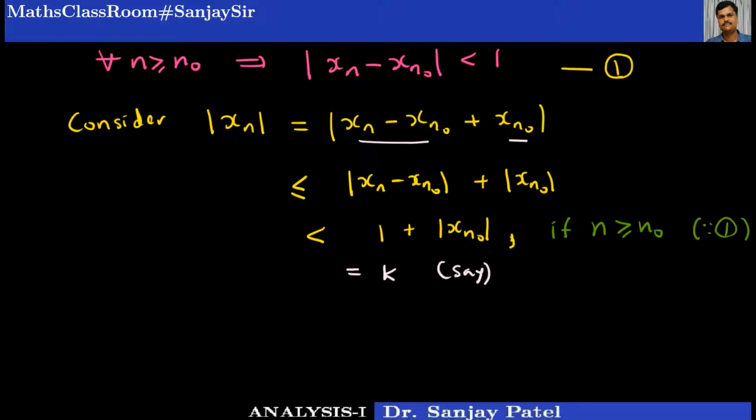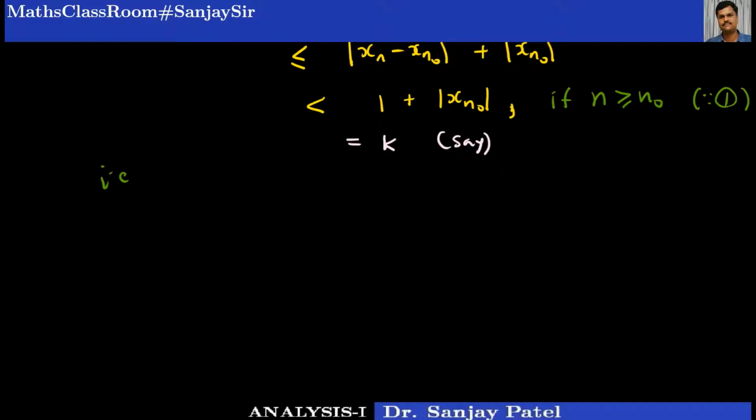So what I have proved here is, if n is greater than or equal to n0, then mod of xn is less than the number k, correct?